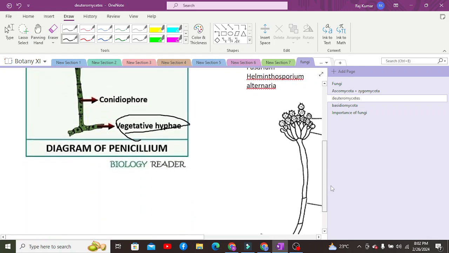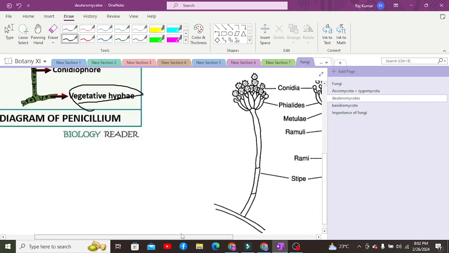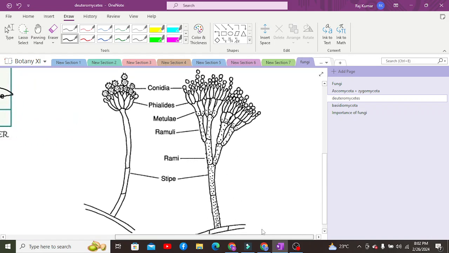And apart from that, here we also have a diagram in a bit more detail, where the conidiophores are developed and branched into several structures known as the stipe. The stipe is further branched into rami, which are further branched into ramuli, which are further branched into metulae, and the metulae further branch into phialides, which finally carry the conidia one on top of another on the phialides or sterigmata. So this is how the arrangement occurs, and this is how we actually classify.